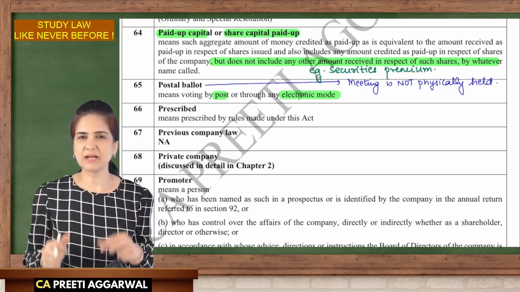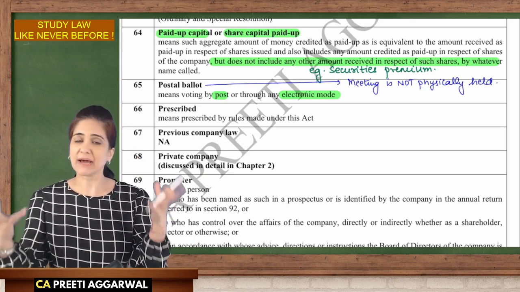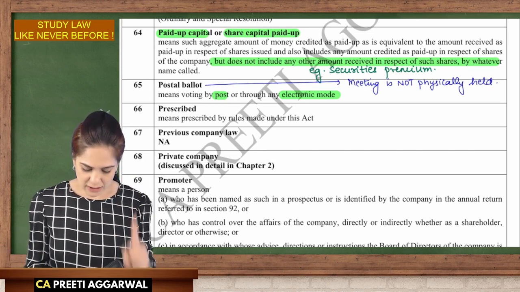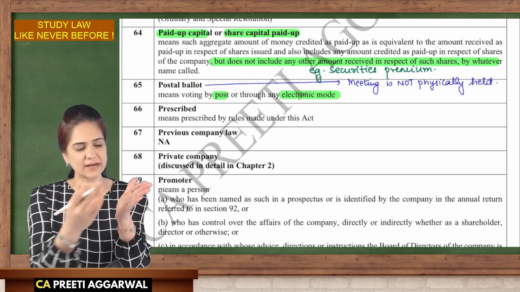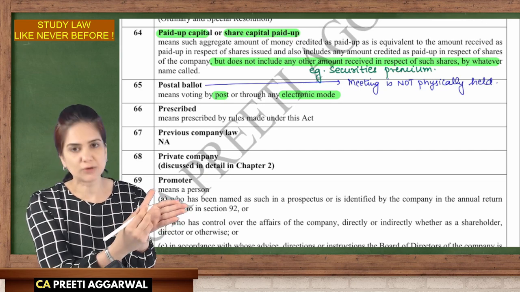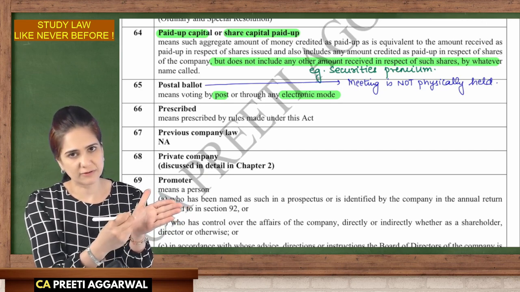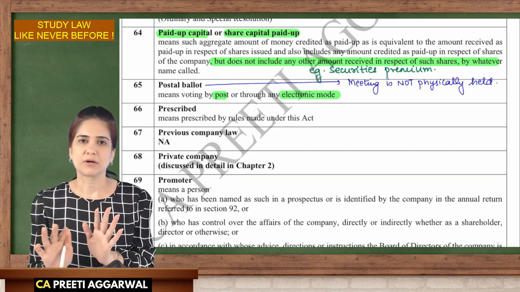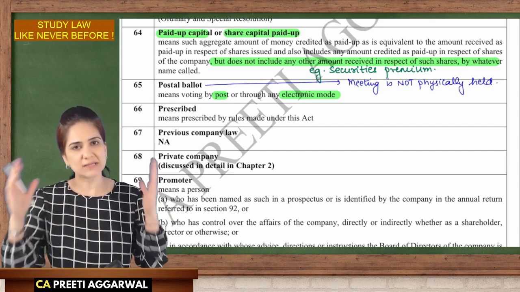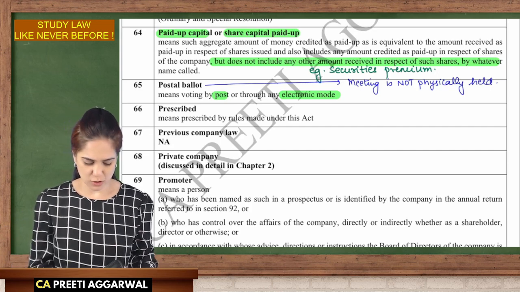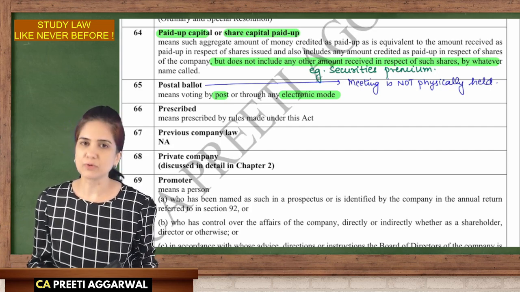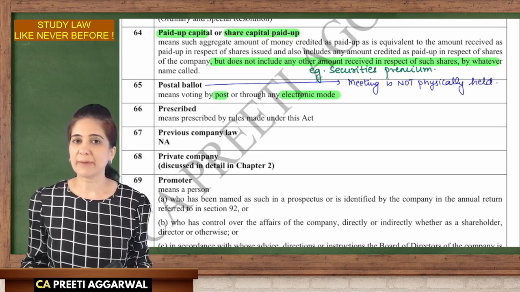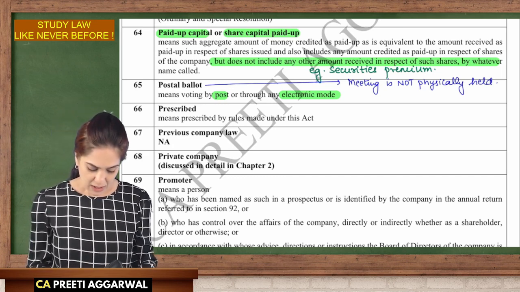Because we want maximum participation. When we call a physical meeting, hardly people attend. So we tell them not to come. You can either vote electronically or we'll send you a paper. Just tick whether you want to vote against or in favor and put it in the post box. That's all. So in order to encourage maximum participation, we have given this option of voting through postal ballot. We will discuss it when we cover the chapter on management and administration.